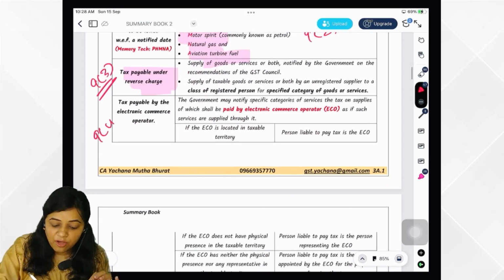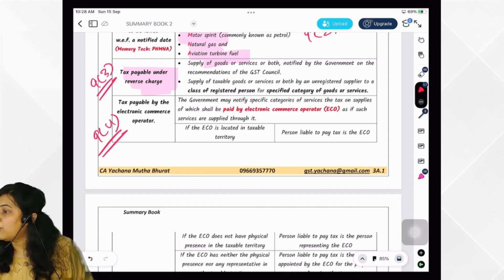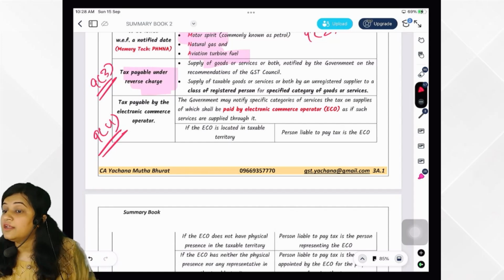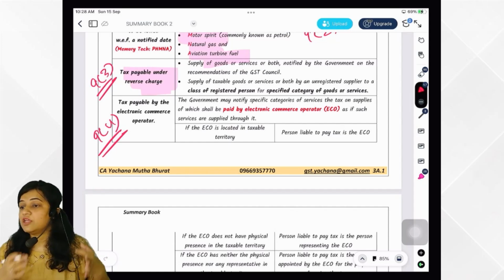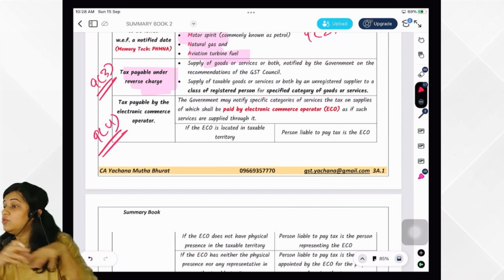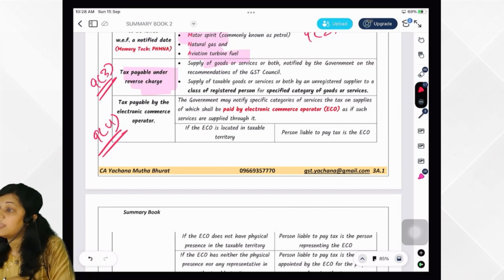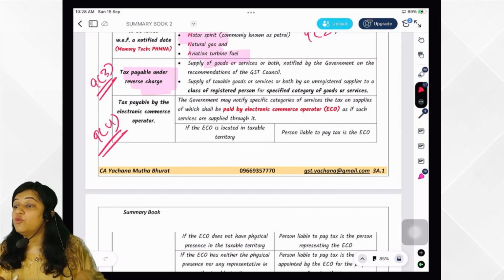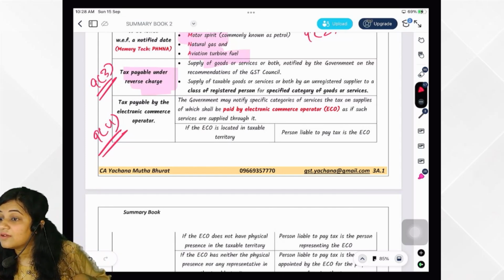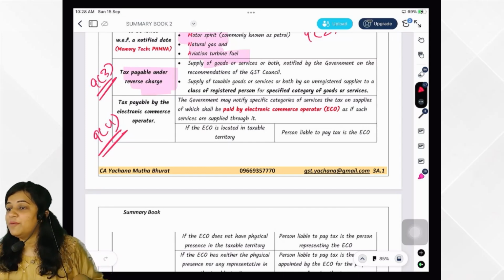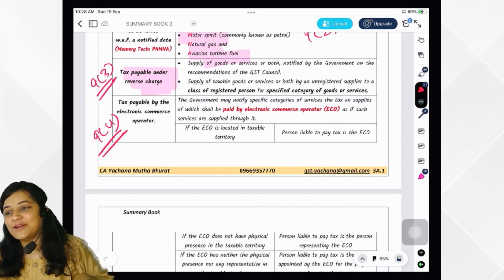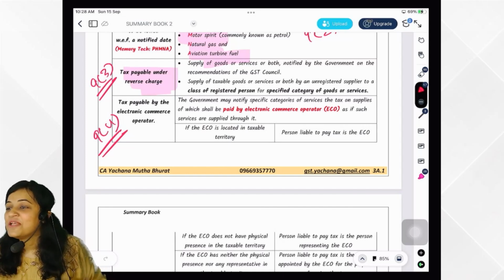Then comes 9.4 or 5.4. What does it say? In case of interstate, if you are purchasing from an unregistered person, you are a class of registered person, you are purchasing specified goods and services, then in that case who would be paying the tax? Class of registered person. Please concentrate here, not there. Okay, even if they are looking very good, they took so much time, but please concentrate here.